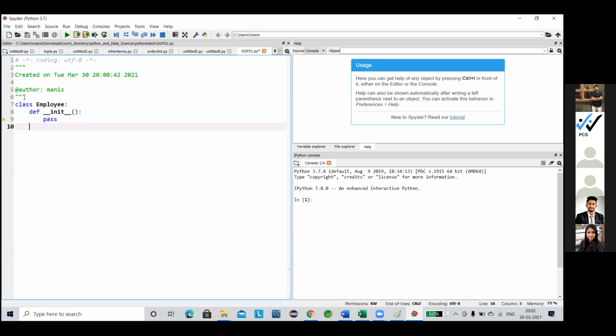Suppose think like that. For that, I'm using the pass statement. What does the pass statement represent? It says do nothing and pass to the next execution. Let's build two objects.